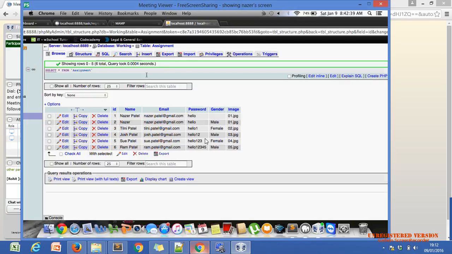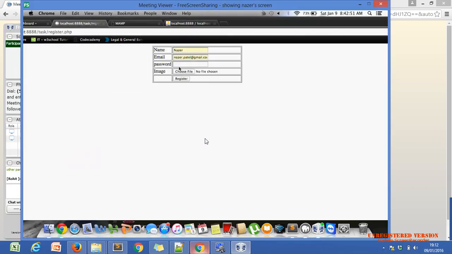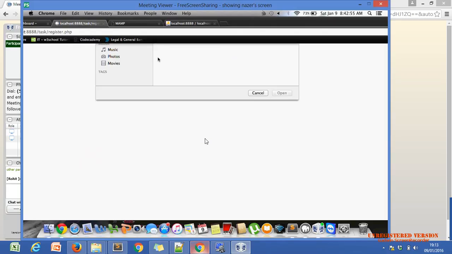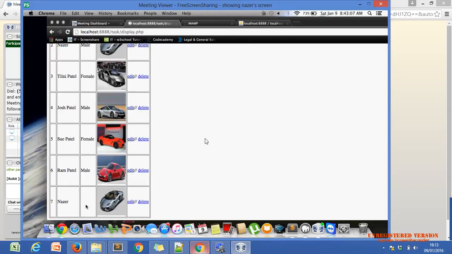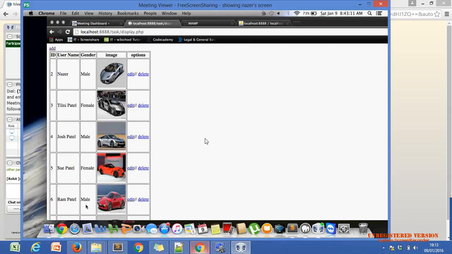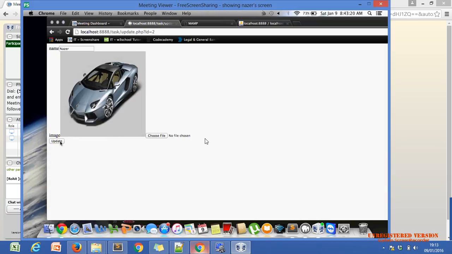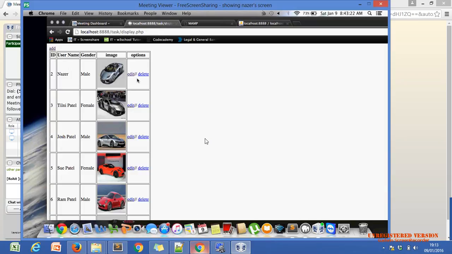Then I'm not seeing the screen. Fill in all the information and just click on save. You saved the information, didn't you? Okay. Yeah, just choose file. You can choose an image from anywhere. Okay. Now is it working or not, Nazar? Yeah. The mistake was we didn't set auto increment true on our table's ID column. So whenever we enter 0, it will be a duplicate entry, and duplicate entries are not allowed in a primary key. Okay.